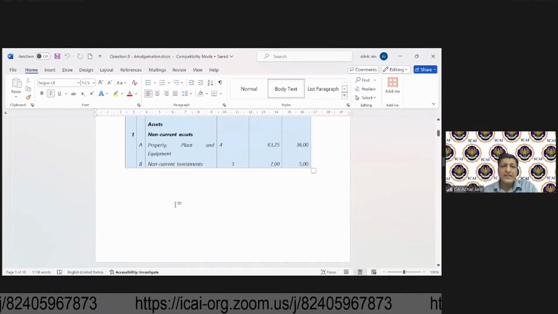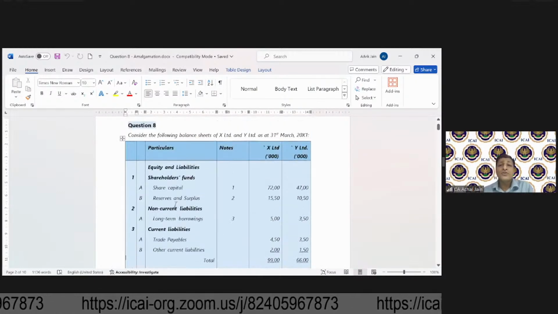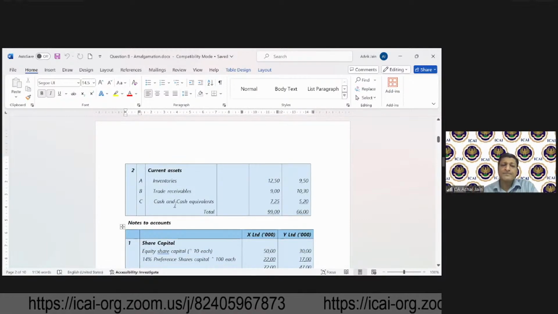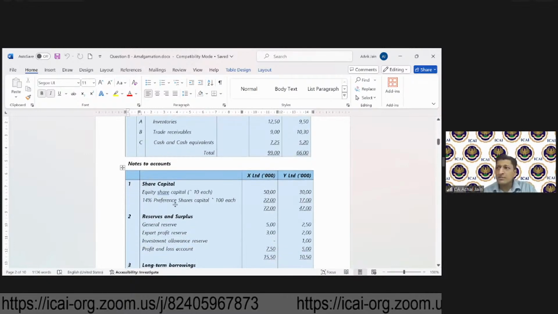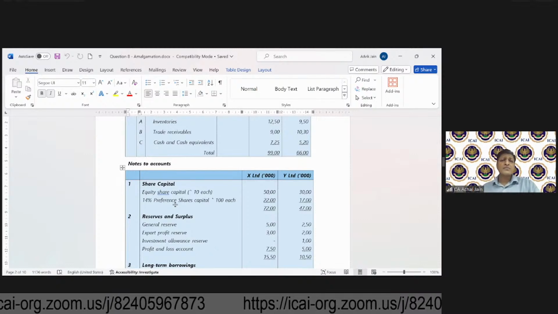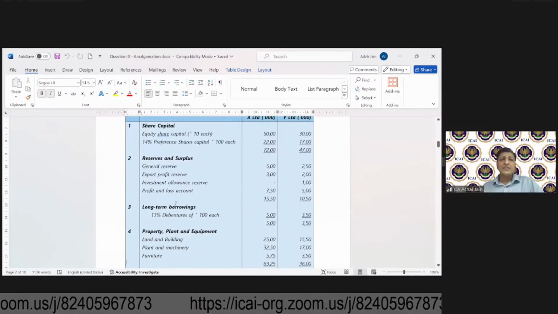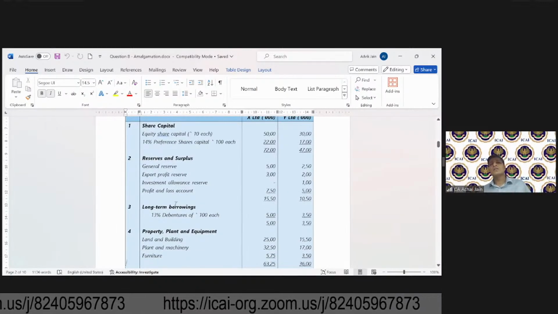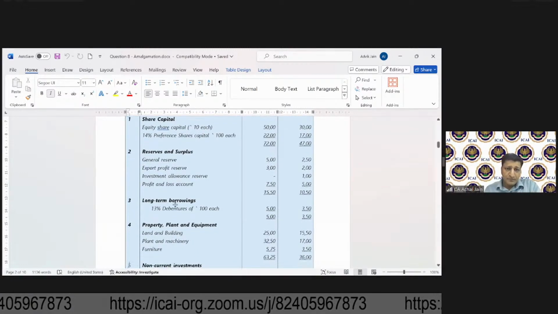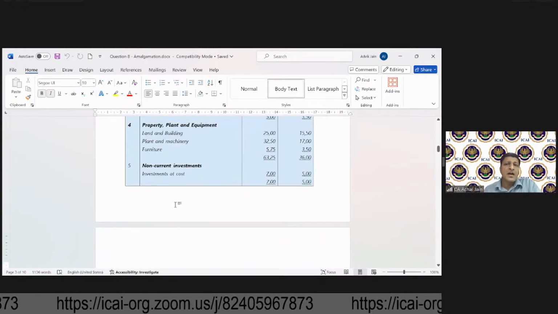Then we have PPE, non-current investments, for both companies X and Y. So currently this is the information that we have. Then you can see the notes to accounts in relation to the financial statements. Share capital comprises of 2 things, equity and preference shares. In the reserves, we have different types of reserves: general reserve, export profit reserve, investment allowance reserve, P&L. Then we have long-term borrowings, which is debentures. In terms of PPE, it's land and building, plant and machinery, furniture.